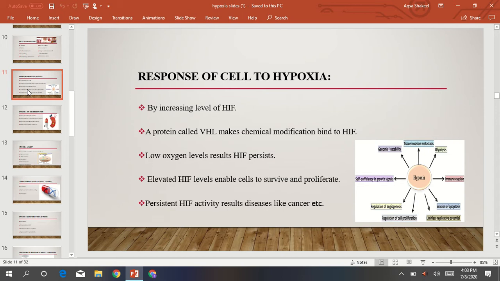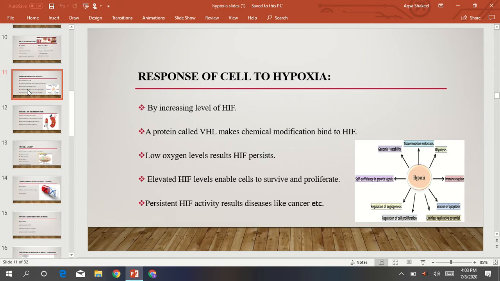The cell responds and adapts to hypoxia by increasing levels of the molecule HIF, hypoxia inducible factors. Under normal conditions, VHL protein binds to HIF and marks it for degradation. At low oxygen levels, VHL is not modified and does not bind to HIF. As a result, HIF persists. HIF is the hypoxia inducible factor. So the cell responds to hypoxia by increasing the level of HIF.